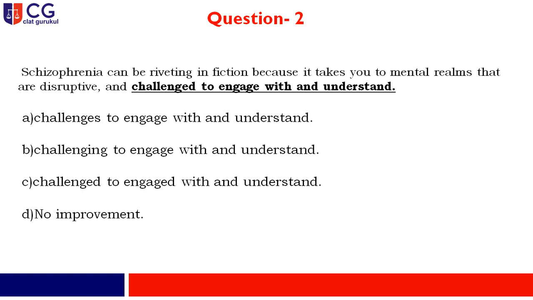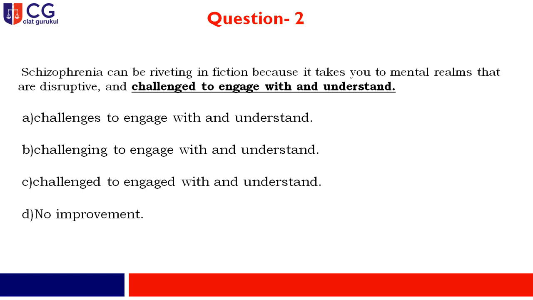Moving to question number 2. Schizophrenia can be riveting in fiction because it takes you to mental realms that are disruptive and challenge to engage with and understand. Now my dear friend, according to the rule of parallelism, you should keep in mind one thing, that if a sentence consists of 2 different kinds of parts, both the parts will definitely have some similarity according to the structure.